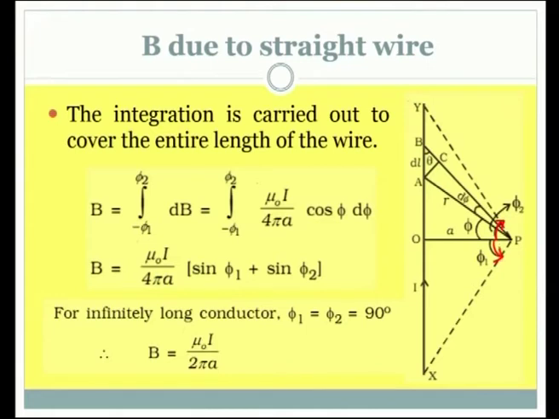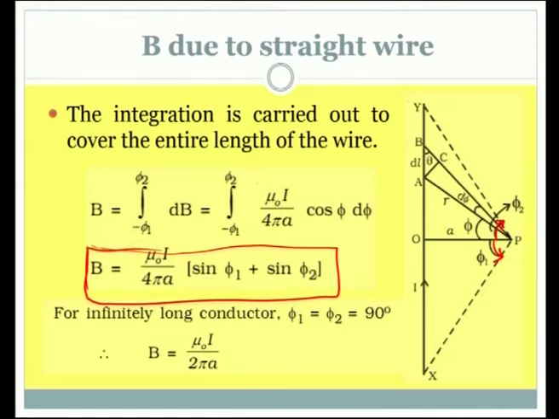So this sense is different. This is the downward sense, this is the upward sense. To accommodate that, we use a minus sign for phi 1 and a plus sign for phi 2, and the integration is carried out in the same sequence. So the integral of cos phi d phi is sin phi, and we apply the limits, and finally we have this equation for finding the magnetic field due to the entire section XY.